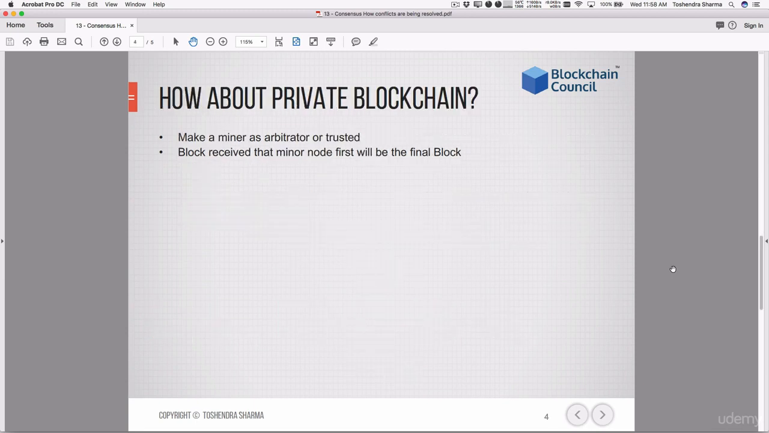So the question is how this is handled in a private blockchain. The first and easiest answer is to make a miner an arbitrator, or a trusted party. Whenever that arbitrator receives the first block, he will consider that particular block as the final block, and that's it. No further negotiation. Private blockchains have a much easier way to do it, because they can appoint an arbitrator, or make someone responsible for taking the decisions.